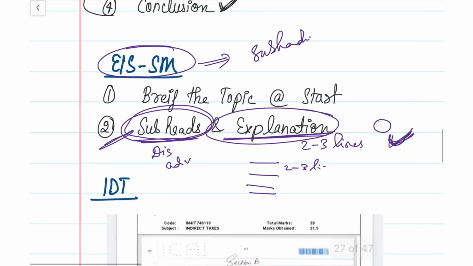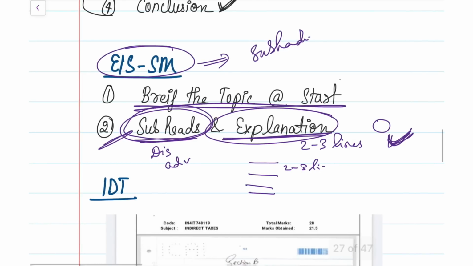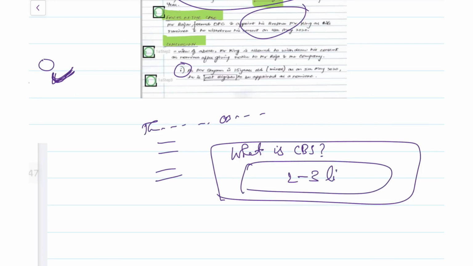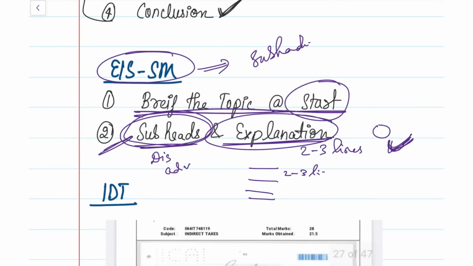And before you start any answer, suppose they are asking what are the advantages of core banking system, then you should not directly start with the advantages. First you have to write a brief about what the core banking system is, 2 to 3 lines briefly about the topic, and then start answering the question. So remember this pattern, you can use it across all the papers: before starting any answer, brief the topic and then start with your answer, because briefing the topic also has marks.